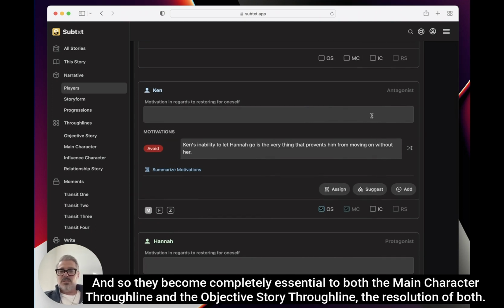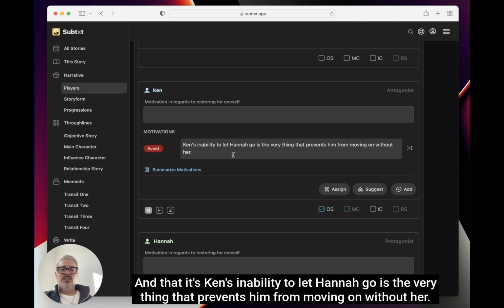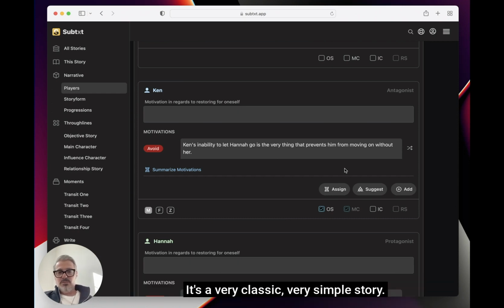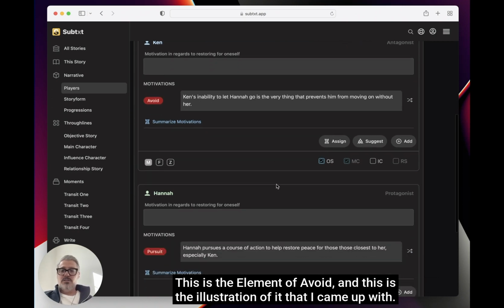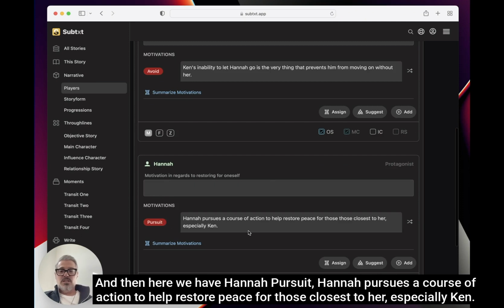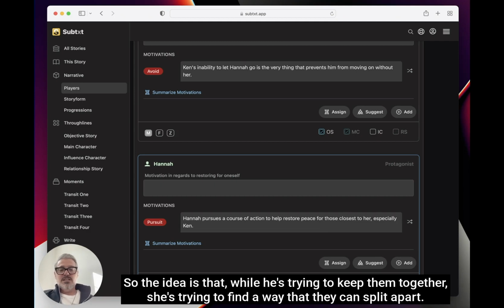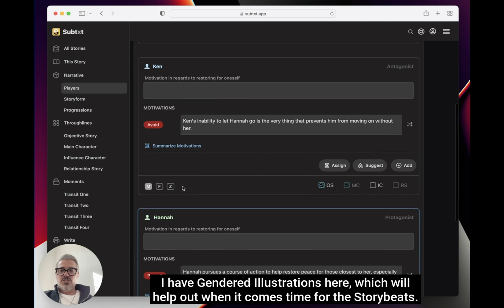And so they become completely essential to both the main character through line and the objective story through line, the resolution of both, in that it's Ken's inability to let Hannah go that is the very thing that prevents him from moving on without her. It's a very classic, very simple story. This is the element of avoid, and this is the illustration of it that I came up with. And then here we have Hannah pursuit. Hannah pursues a course of action to help restore peace for those closest to her, especially Ken. So the idea is that while he's trying to keep them together, she's trying to find a way that they can split apart.